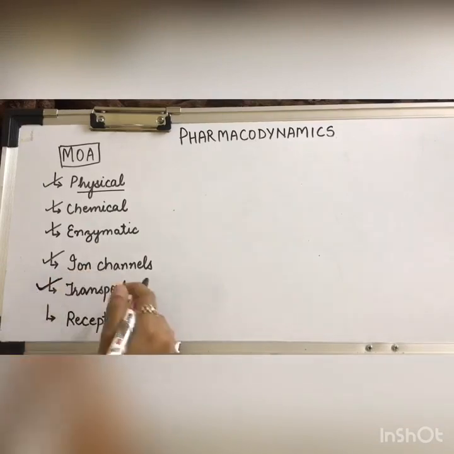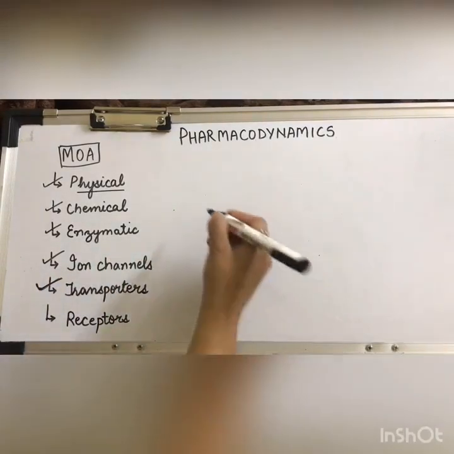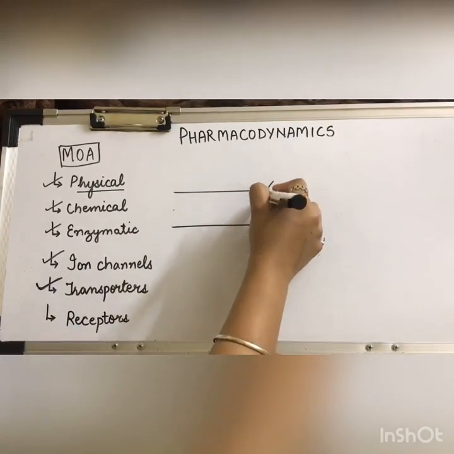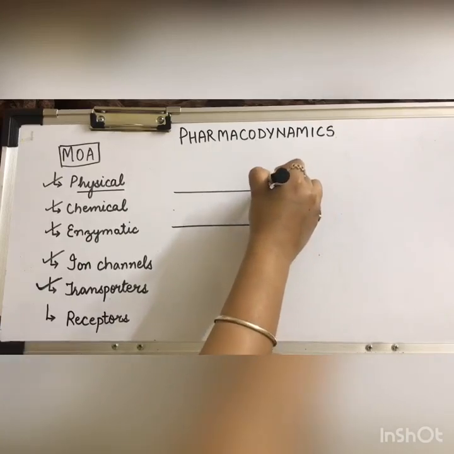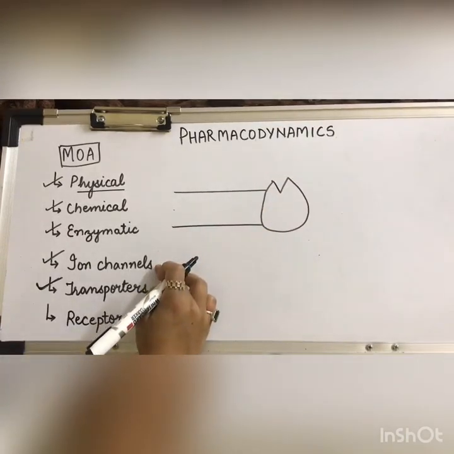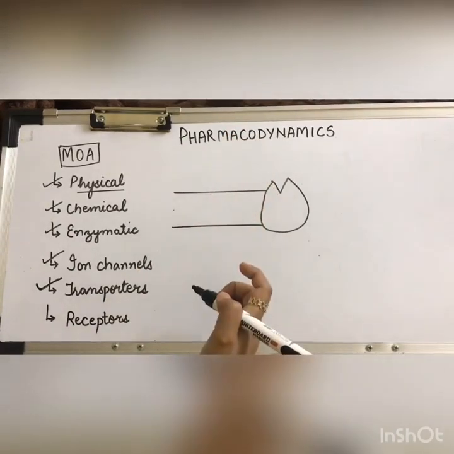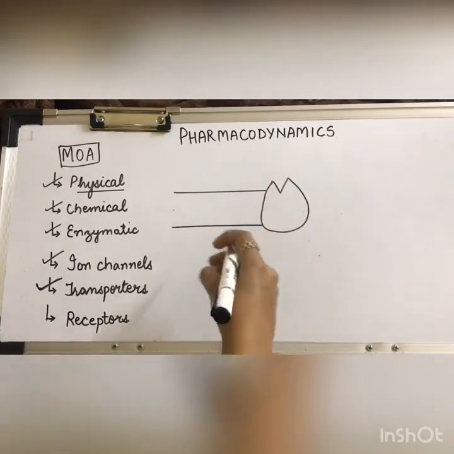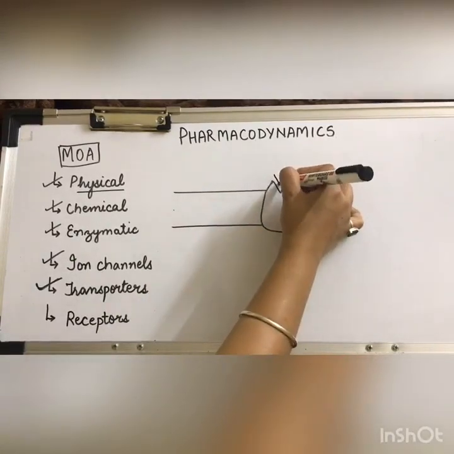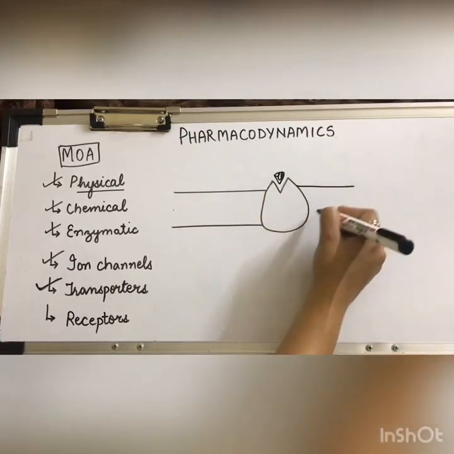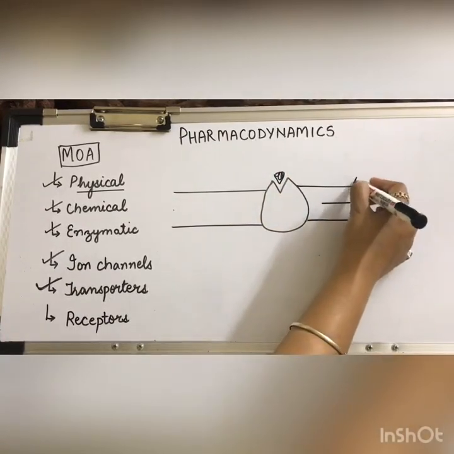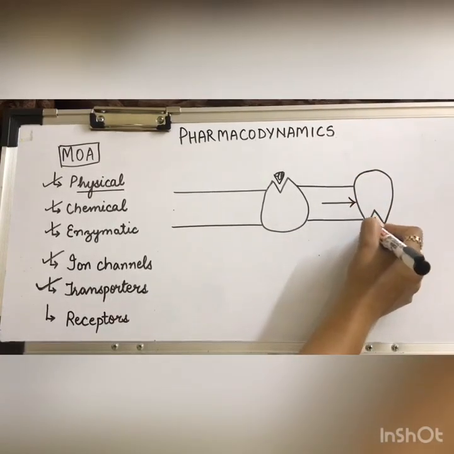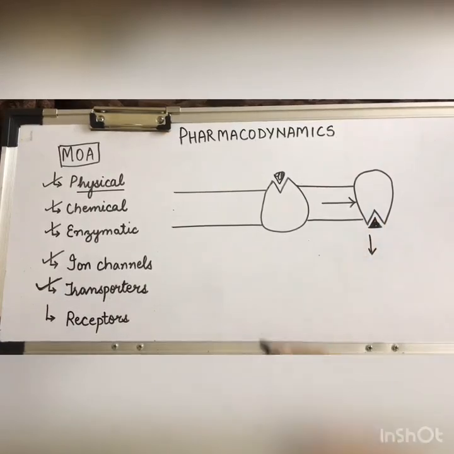Now, transporters are similar to ion channels. They also help in the movement of ions and certain substrates, non-lipophilic substrates, across the membrane. But unlike ion channels, which were allowing the passage of the ions through them, these transporters bind to these molecules, and there is a conformational change, and they change their direction, and they throw these molecules inside the cell.